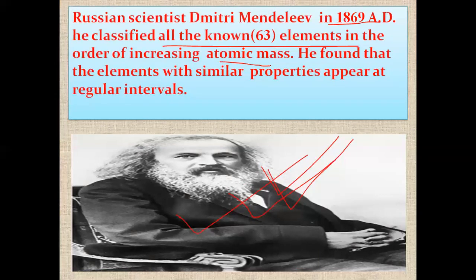During his period, only 63 elements had been discovered, and he arranged them in increasing atomic mass. While arranging them, he found that elements with similar properties appear at a regular interval.